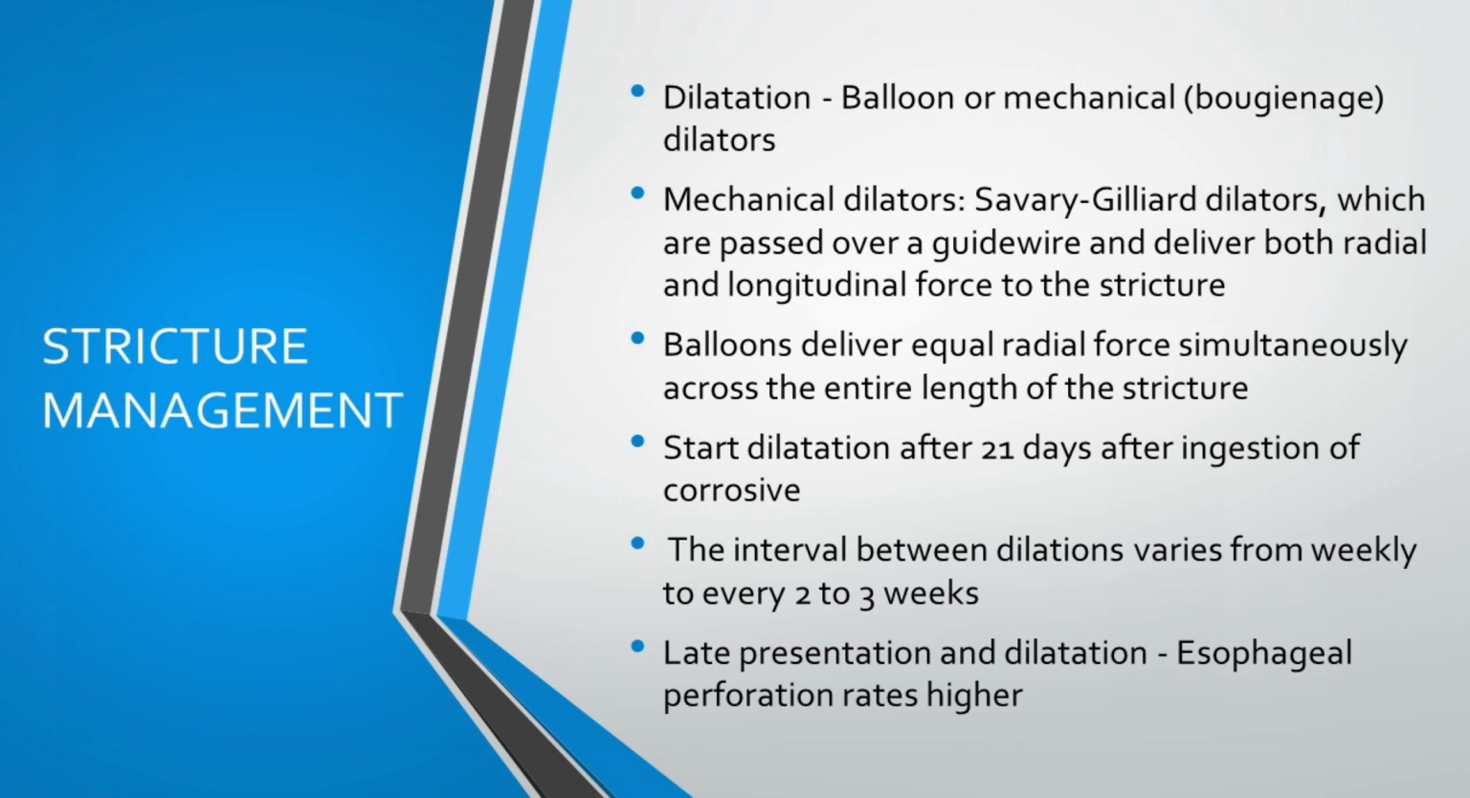Balloons only give you radial force, but the force is equal throughout the balloon, and it's a long length balloon, almost like a 5 centimeter balloon. So you get that force through the entire stricture. In corrosive, we start 21 days after the corrosive poisoning, especially in grade 2B onwards. Every time you do a dilatation, you wait around 2 to 3 weeks and then gradually increase the dilatation size. If you do this later, by that time it's become fibrotic and there's a high risk that you will perforate.